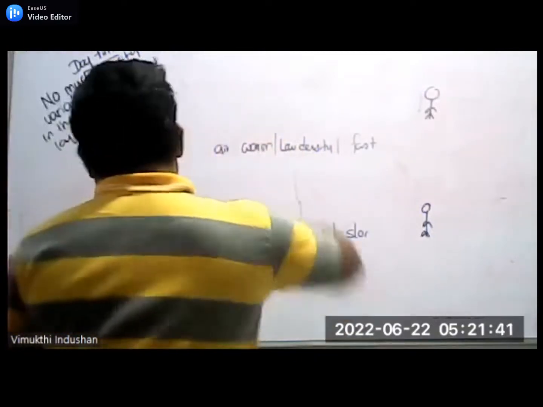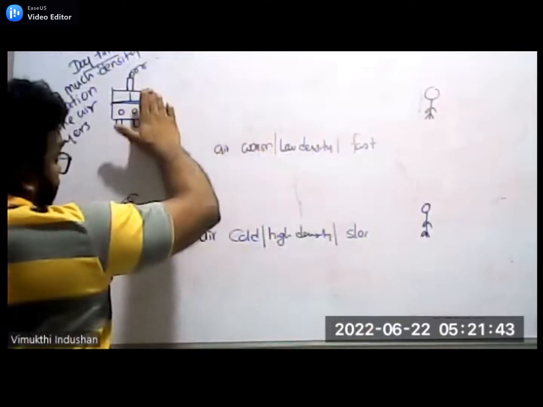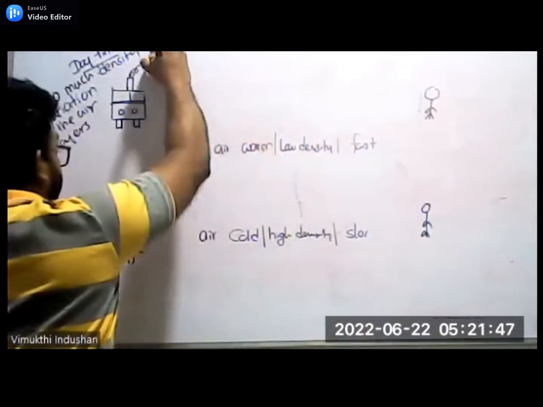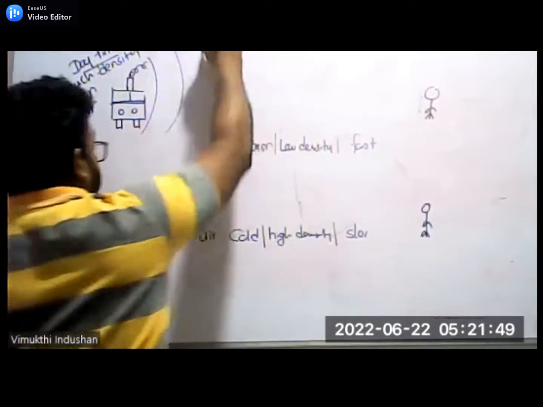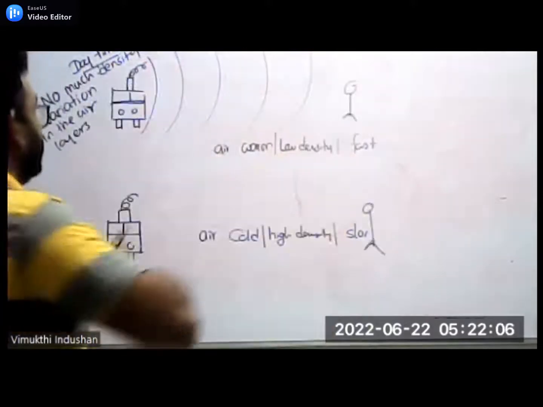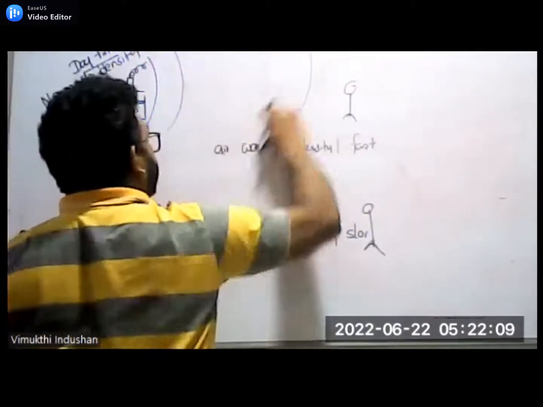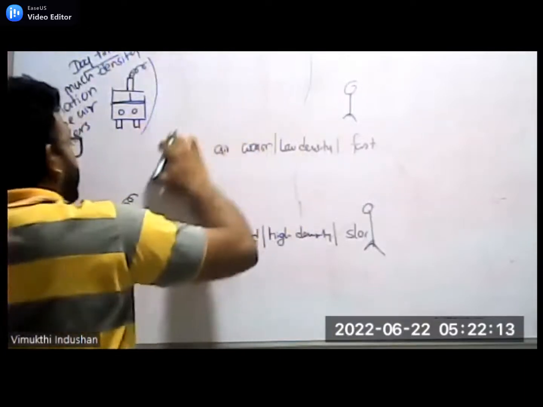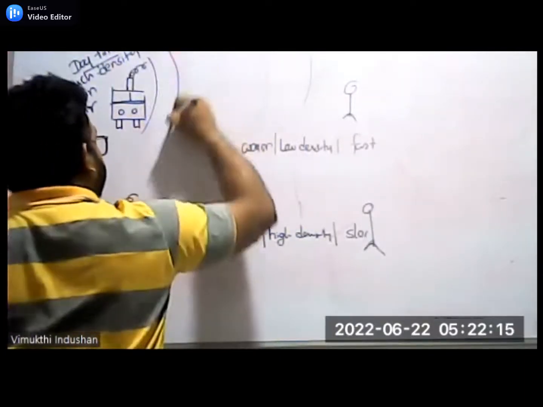So the sound that is produced at the train will travel like this. Can you see? Usually the sound will travel at equal velocities. There is no difference in the velocity of sound.